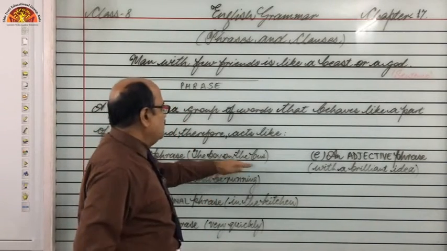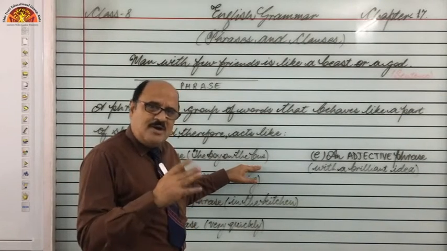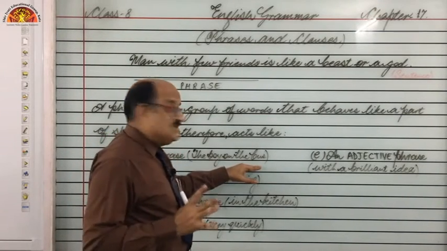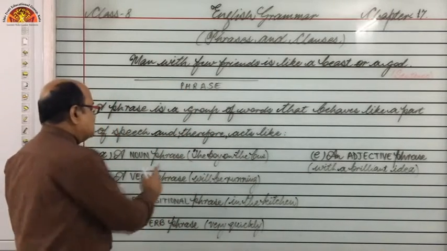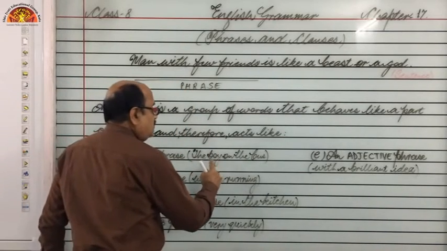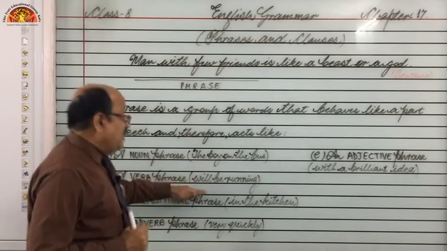So the boy on the bus, this group of words makes a complete sense? Of course not. So this is not a sentence but a phrase only, right? Next, because it stresses on the noun, the boy. Next, a verb phrase will be running.